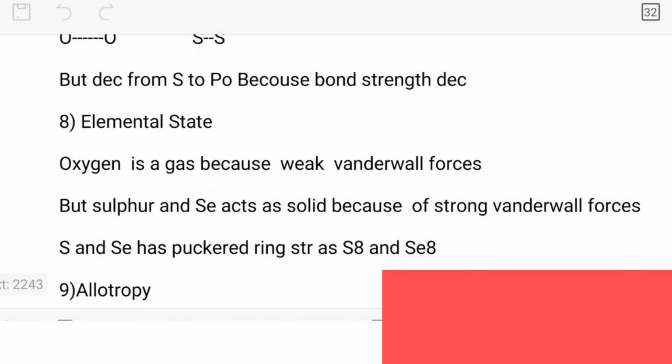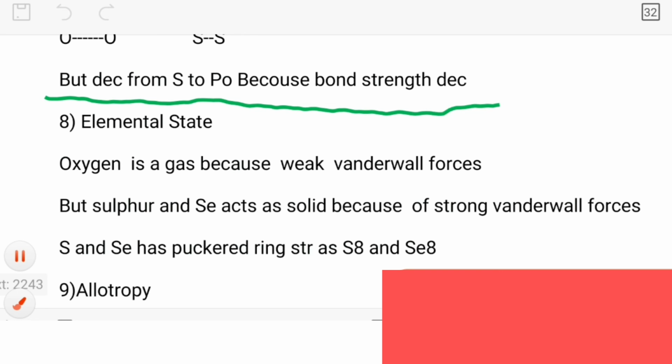But after sulfur, from sulfur to polonium, what happens? Usually we say that the catenation tendency decreases, and the reason is this only: there is a large increase in size, and due to that the bond strength decreases. Clear?